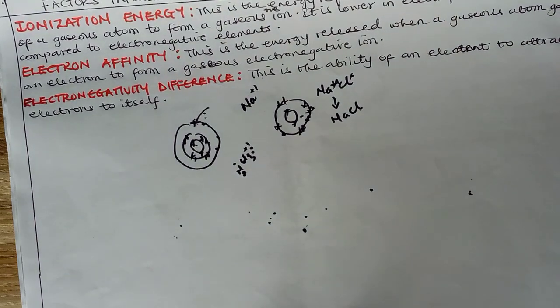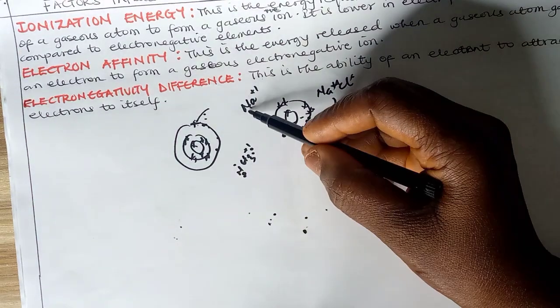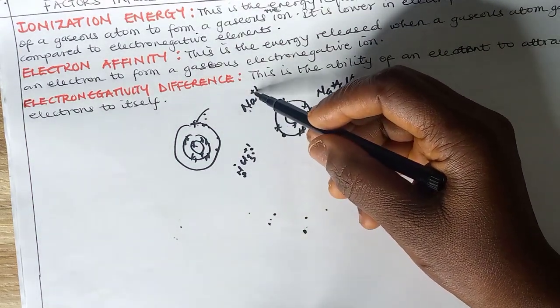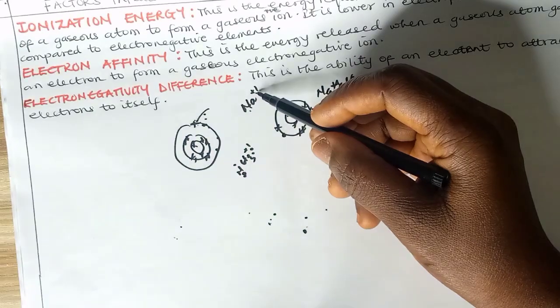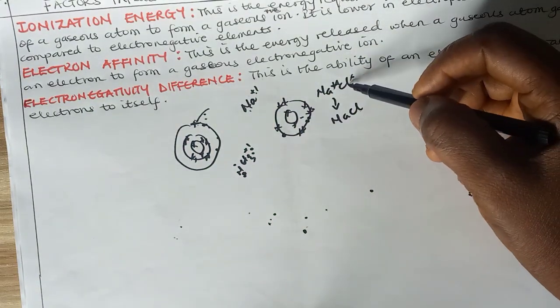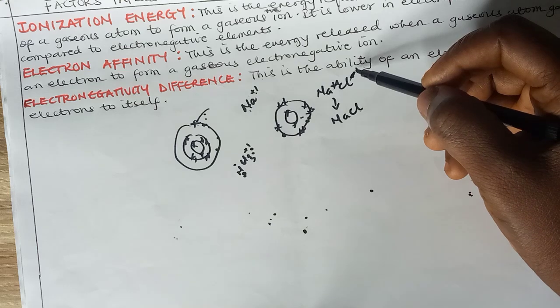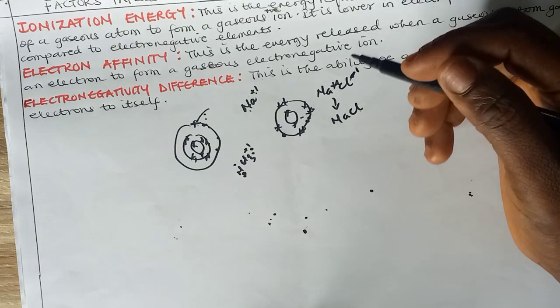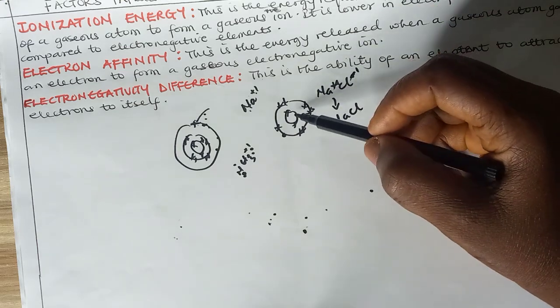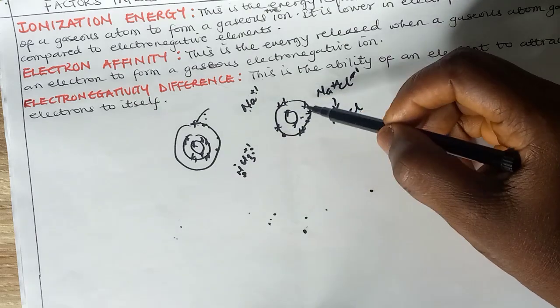Another one is the electron affinity. So electropositive elements have low ionization energy. That's why they give out electrons easily to elements like chlorine, which has electron affinity. They have the ability to attract electrons to themselves. Why? Because they are already drawing close to stability.